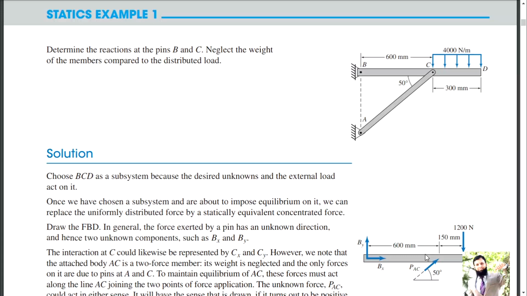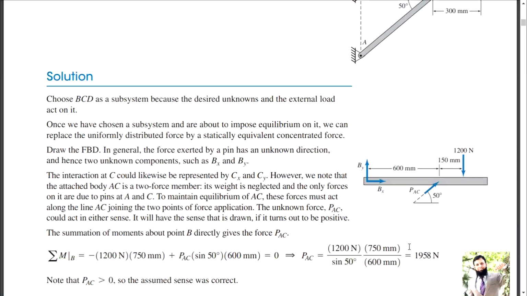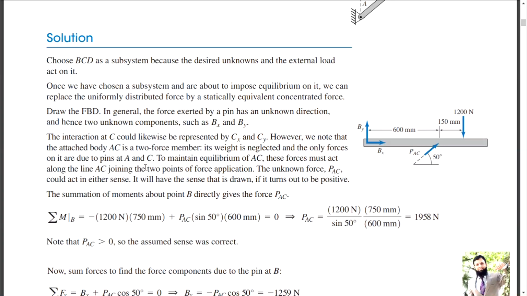If your answer for PAC comes out to be positive, then that means your assumed direction is okay. If the PAC answer gets negative, then that means that this is a vector, and the vector assumption you have made is in the other direction. All right.